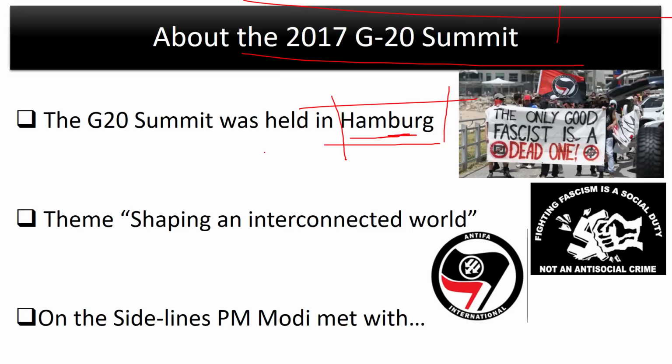Now, why did this happen? First of all, you need to know that wherever a G20 summit is held, there are some protests. Why? Because people from the left-wing ideology believe that the G20 summit is of no use. All the policies of G20 countries are pro-capitalist. They are just working for the multi-billionaires of the world, the Bill Gates, the Warren Buffetts of the world, and they are just trying to make sure that their objectives are met rather than what is good for the planet. One of its prime examples is climate change.